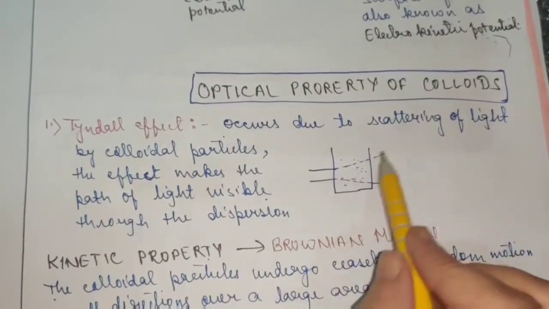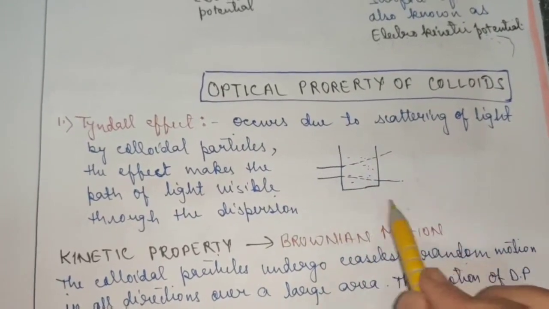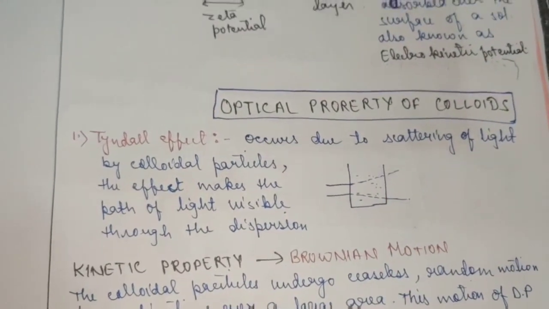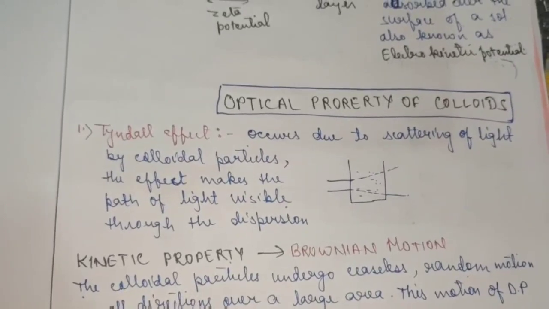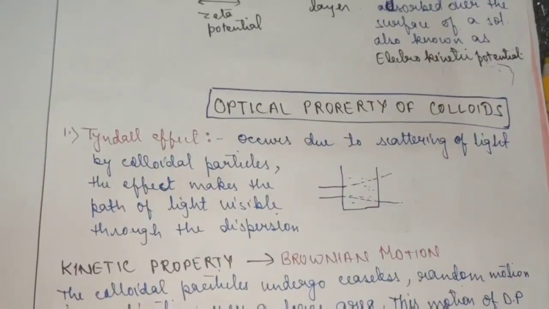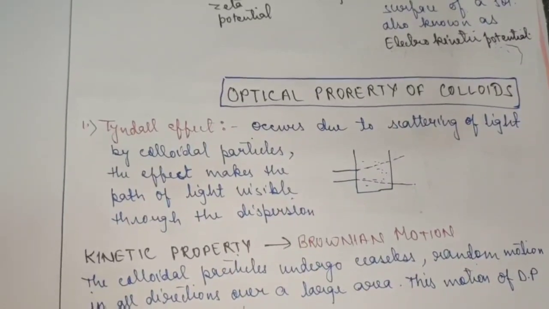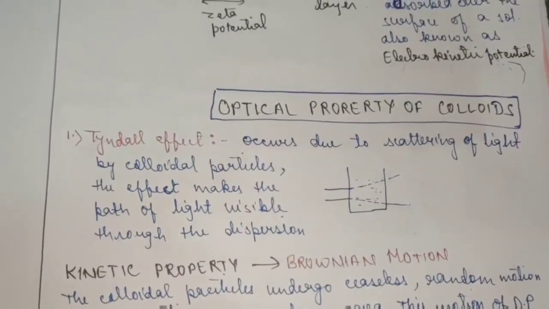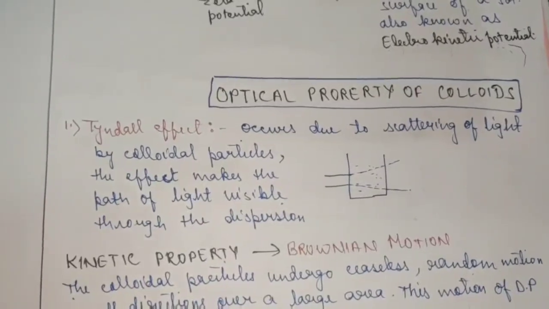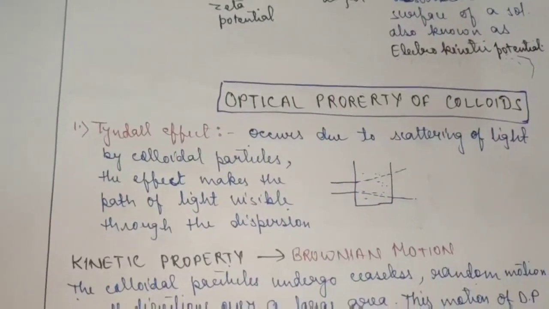The light undergoes scattering, showing a V-shaped path, as you can see here, and in that light you can very easily see the dust particles scattered. The dust particles can be seen easily. So in that case the dust particles are acting as colloidal particles, and that leads to scattering of light.